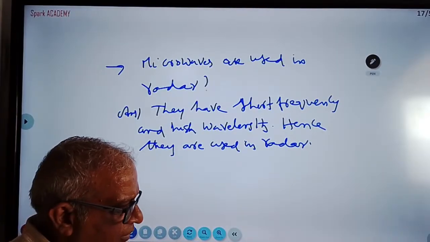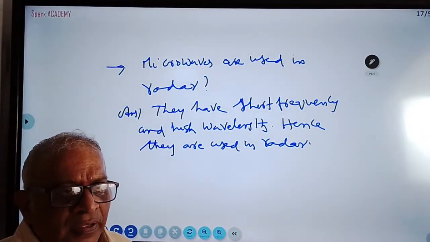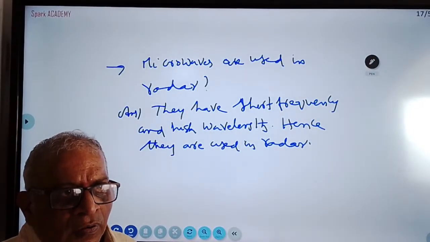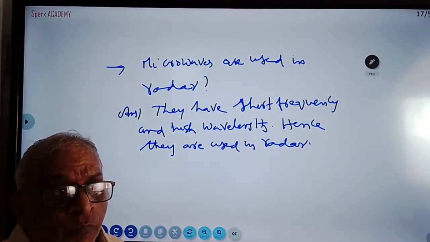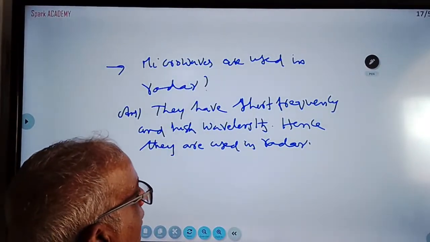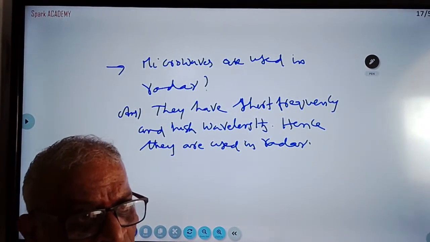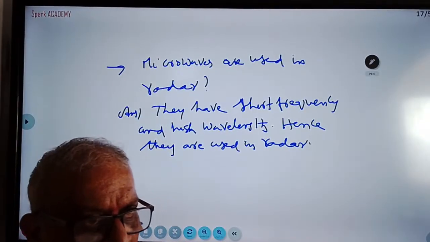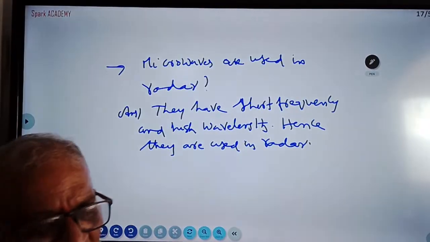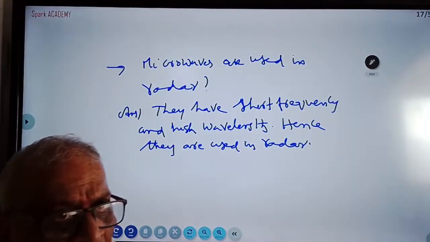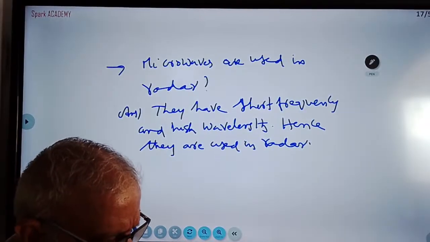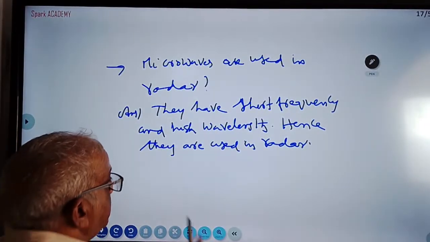So like this, the general uses of electromagnetic waves: infrared rays, X-rays, microwaves. Microwaves are used in microwave ovens. But I gave a question: why are microwaves used in radar? That is different. Microwaves are used in klystrons, some devices. Otherwise, you can use microwaves in microwave ovens. They buy microwave ovens in the market and use them. So this is electromagnetic waves.